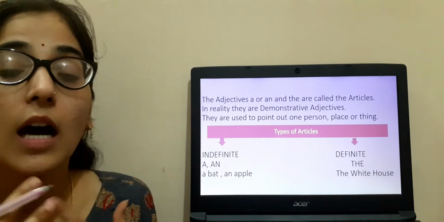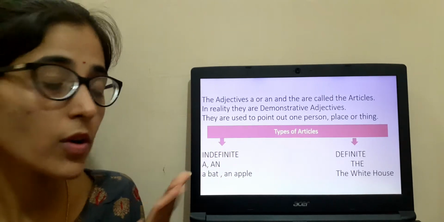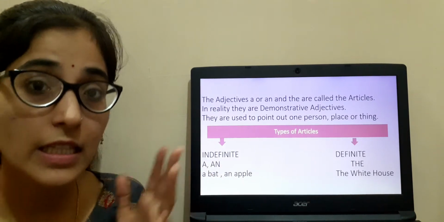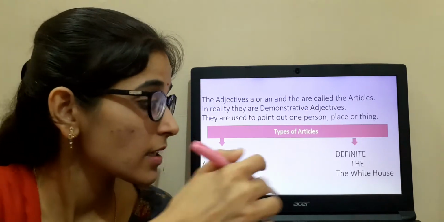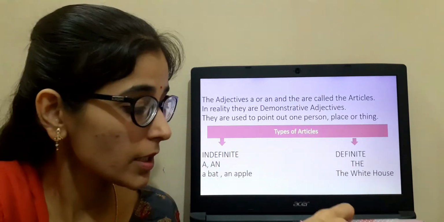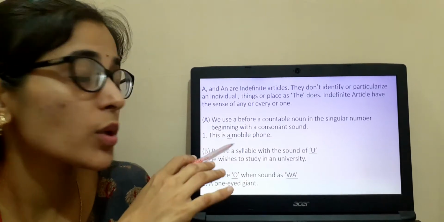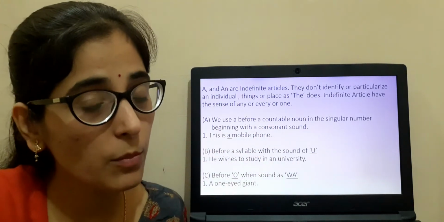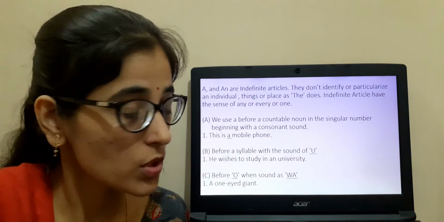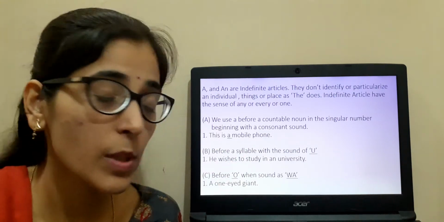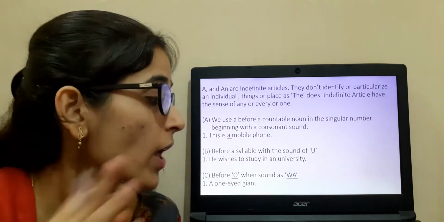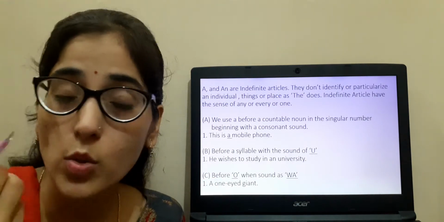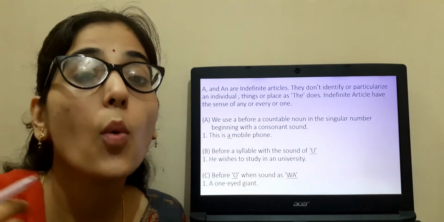So articles are basically divided into two. First is indefinite and definite. A and an are used as indefinite articles, and definite includes the. Clear? Now we will see when to use a. So we are going to use a with a countable noun, singular number and consonant sound. Clear? Next is before the syllable with the sound of U, and we are going to use it before the letter O, because O is pronounced as V.